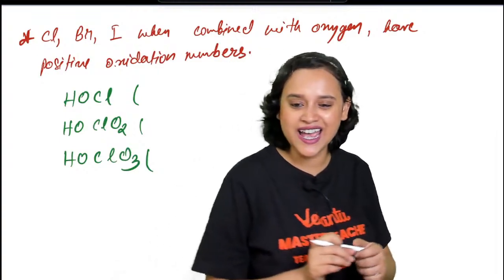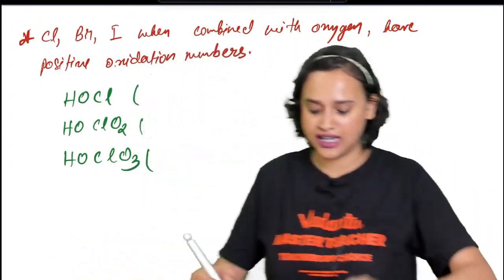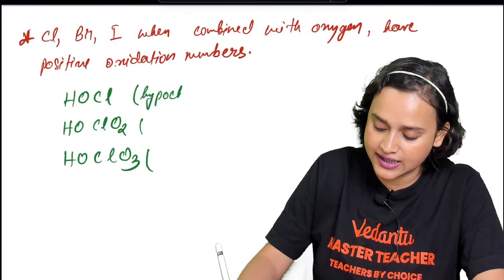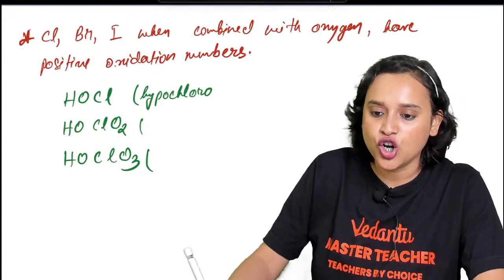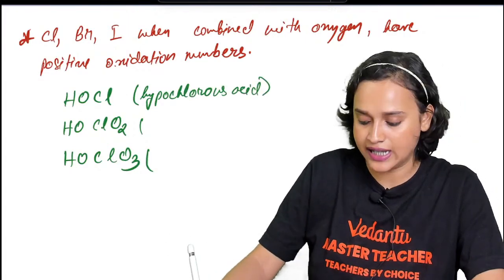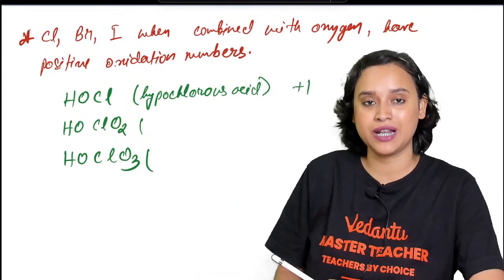Very good, Sanjay. You are right. Supriya, a slight mistake here. This is your hypochlorous acid. In this case, chlorine's oxidation state is going to be +1.